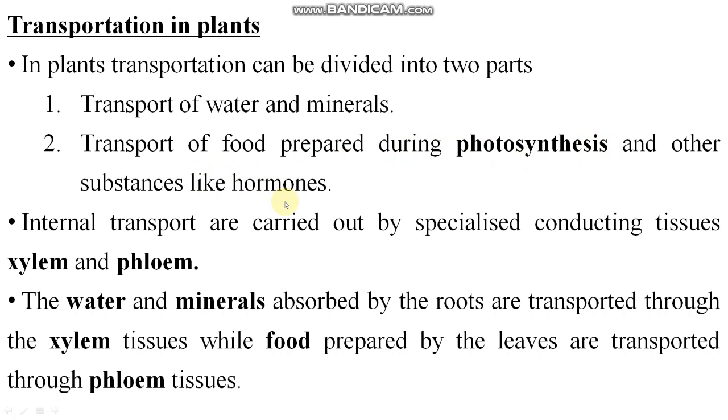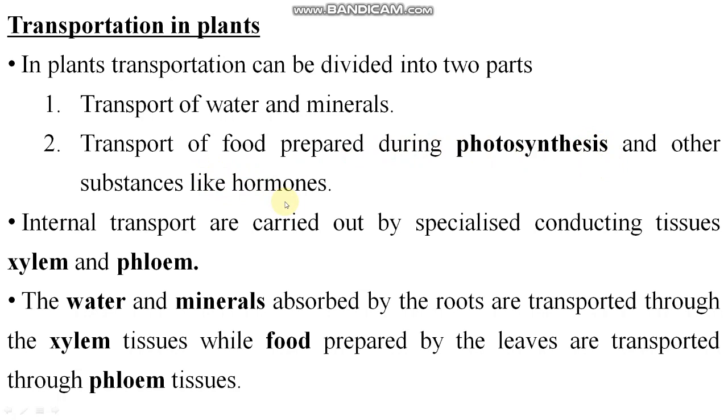Now you have studied the transport of water. Now comes the transport of food and other substances. Food is formed in the leaves, you people know. So here what happens? The transport of food takes place by the tissue phloem. Phloem is also a complex tissue, right? It works through sieve tubes, which are living cells. Sieve tubes are a type of phloem cell, a part of phloem.